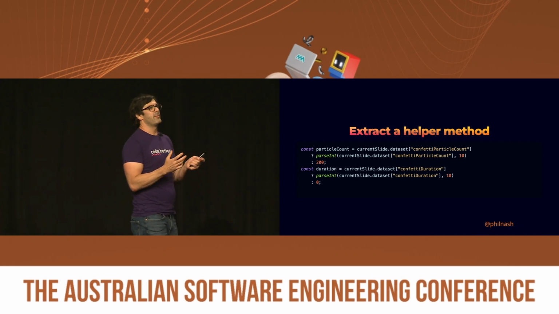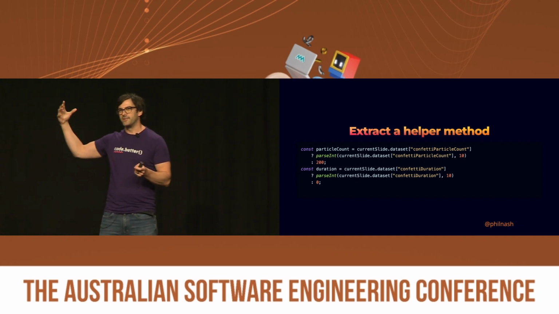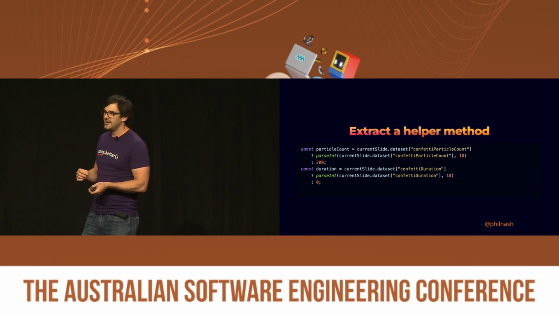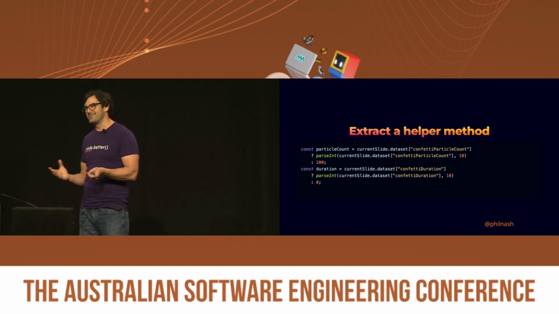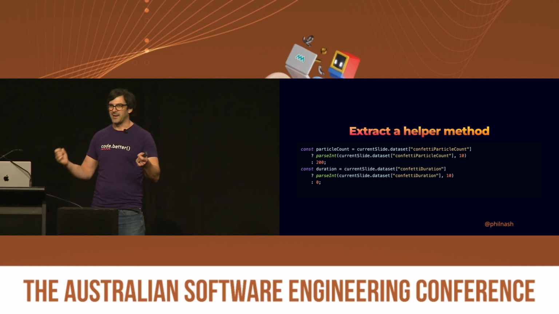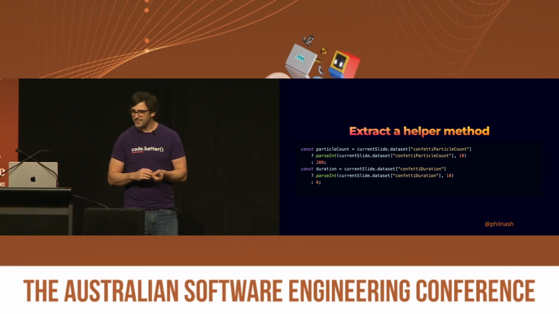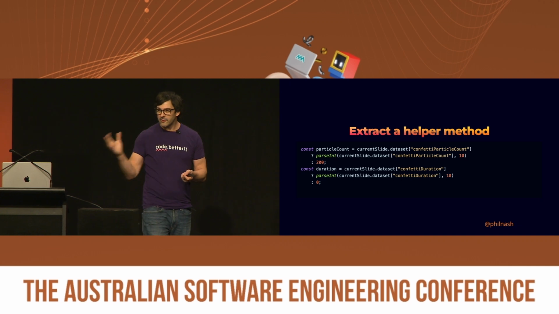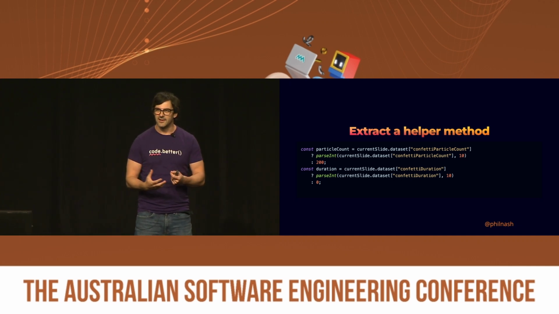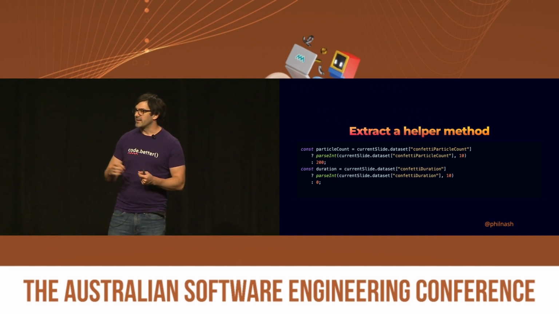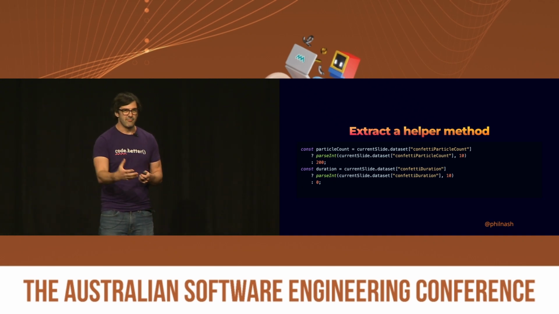Next up is extracting a helper method. Now, as part of that code, there's a bunch of ternaries that look a bit like this. And indeed, these ternaries do exactly the same thing, just with different arguments. And that tells me that we can absolutely extract it, because duplication is certainly not helping us. But there are other places to do that as well. Duplication is not necessarily the only reason to extract a helper method, but it's an absolute ripe opportunity for